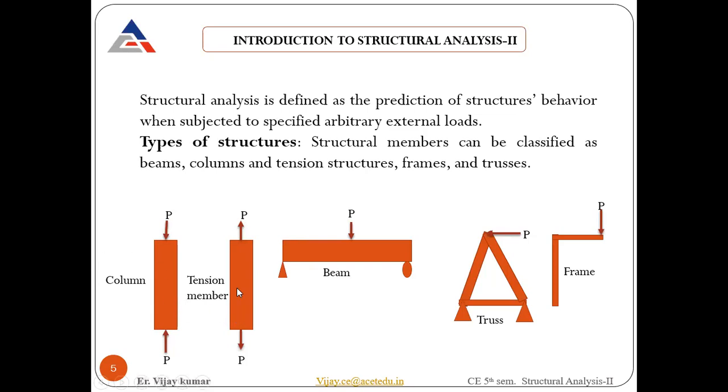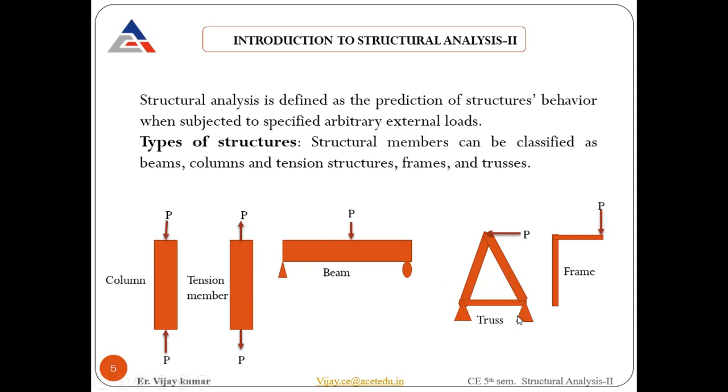Now the tension member. Any tie member, you can see in a truss we have tension components. Even a tie member is a tension member. So basically they are going to carry the tension itself. Like a cable, it's a tension member. And then we have a beam. Beam you are already very much familiar with. What is a beam? How is it going to fail? What are the causes of failure? What are the types of beam support systems that you know? Cantilever, simply supported, continuous, all that. Fixed beam.